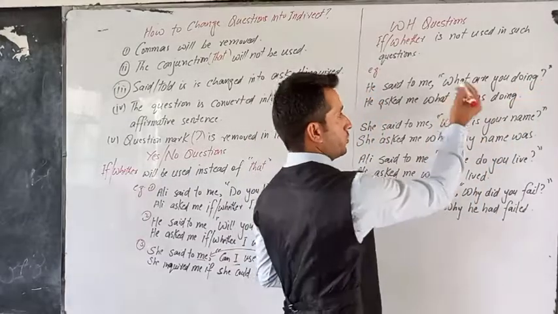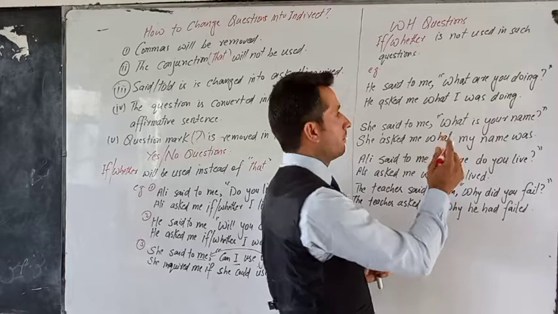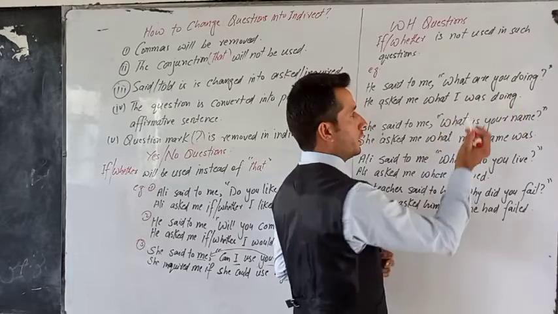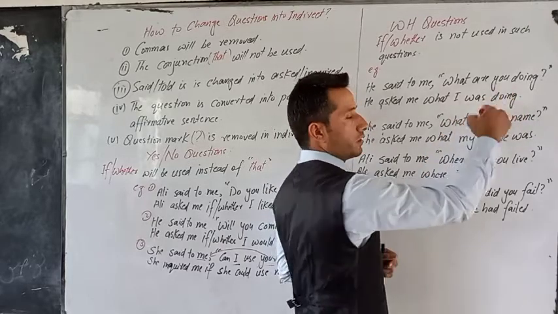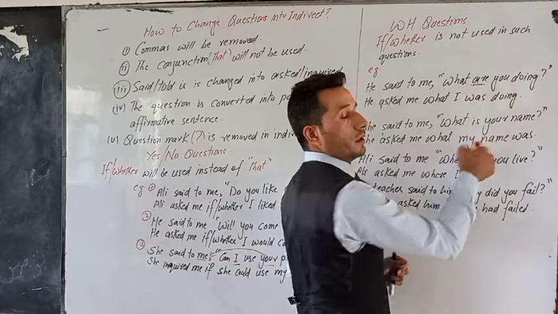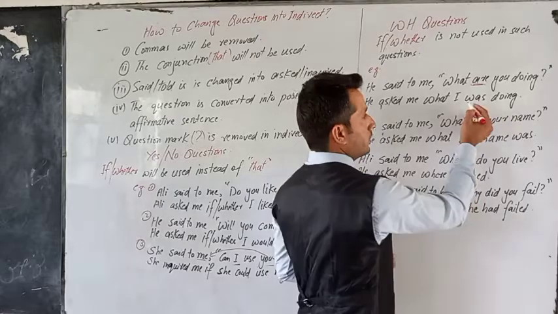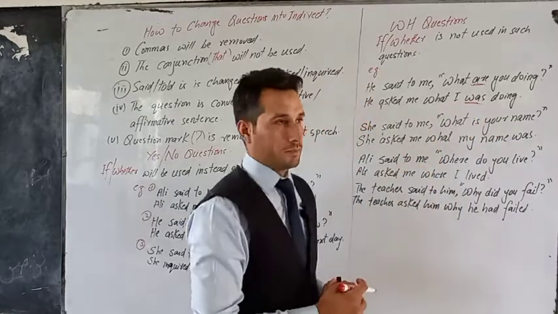Now it's a WH question, you can see. He asked me what remains the same, what I was doing. It is present continuous, so it is converted into past continuous. And here it is a question, but in indirect speech, it is converted into affirmative sentence. So the helping verb comes after the subject.